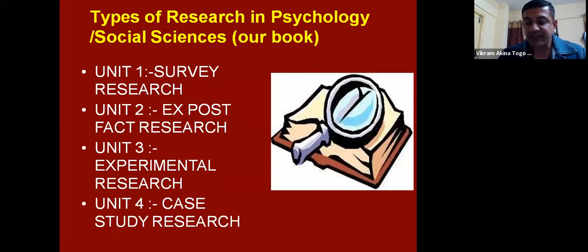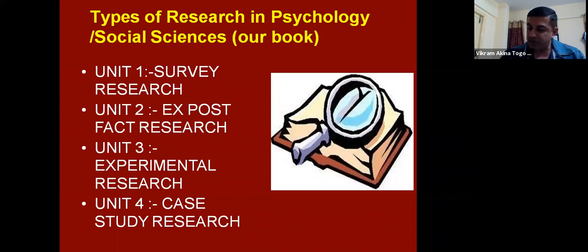Okay, lastly, in case study, like in the first three, we identified steps. Here, the first step is to determine the present status of the case. Second, we lead on to identifying the most probable antecedent, or the reason behind that case occurring. We verify the hypothesis of why it has happened. We diagnose the reason why it has happened. We follow up on the case continuously because a case study won't end. For example, a particular individual's behavior is continuously changing, so we are analyzing it continuously. And a case study involves a panel of experts. So that is important.